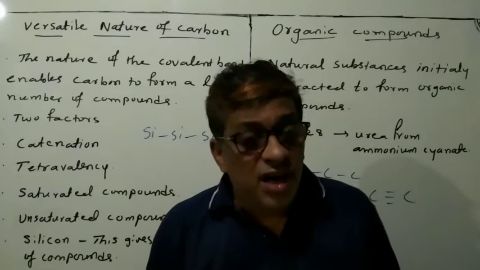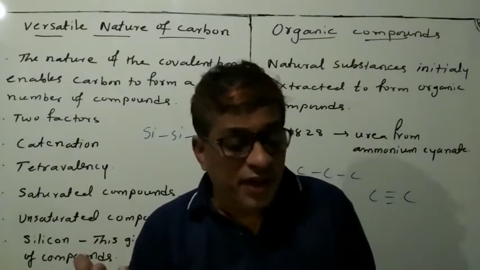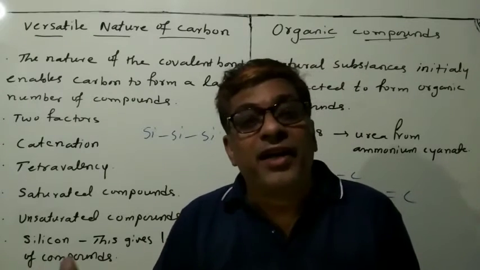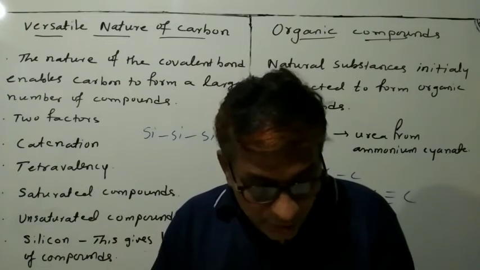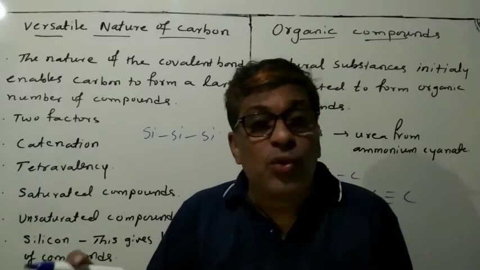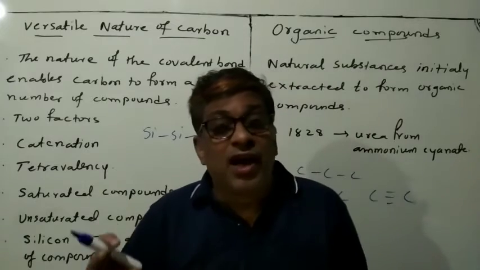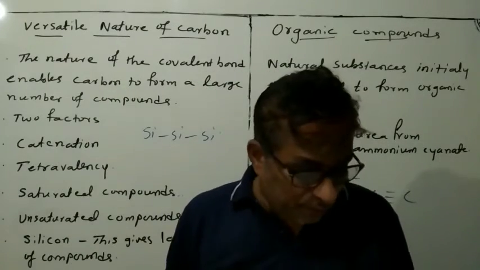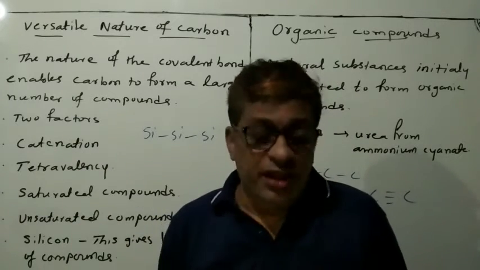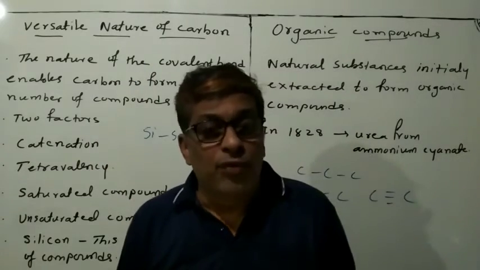But these compounds are very reactive. Due to this, they are unstable and cannot be stored or kept. But the carbon compound bond is very strong, hence they are stable and can be stored and kept. So this is the difference between silicon and carbon. That is why carbon exists in a large number of compounds, with many carbon atoms linked to each other. So this is the first point for making a large number of compounds.